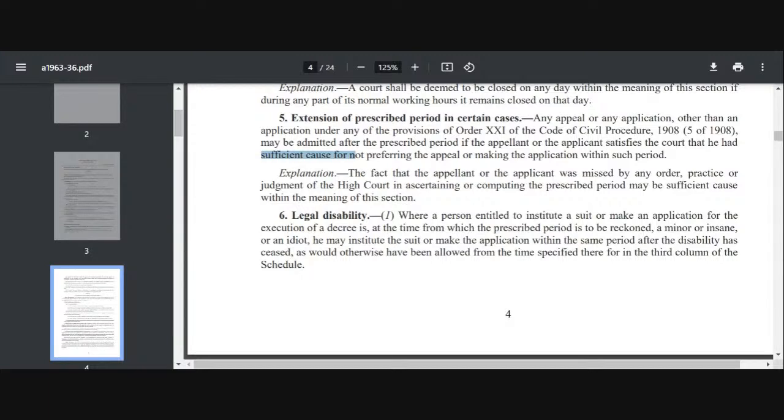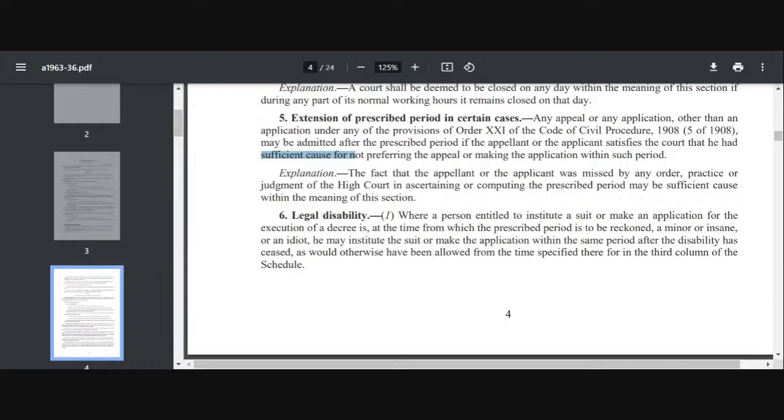Second case is where there was a delay of 4 days in filing an appeal. The person came 4 days after the prescribed period, because he was consulting a law book which was delayed in publication, and he wanted to see the latest amendment. That is also held to be a sufficient cause.